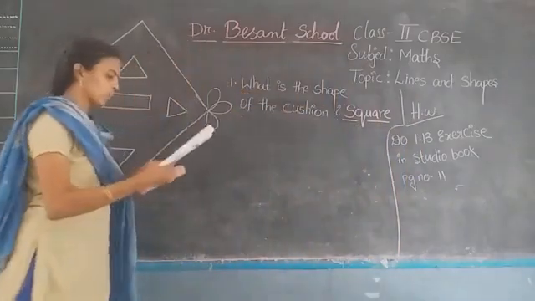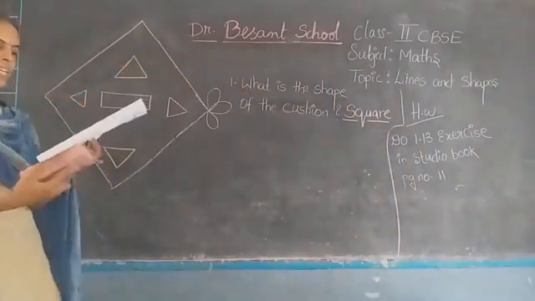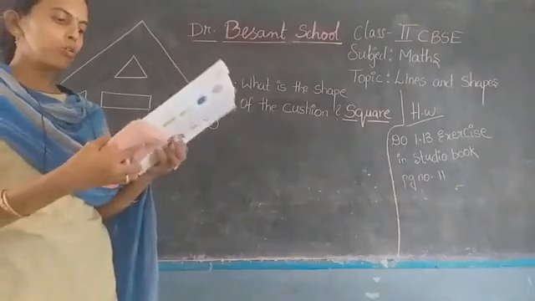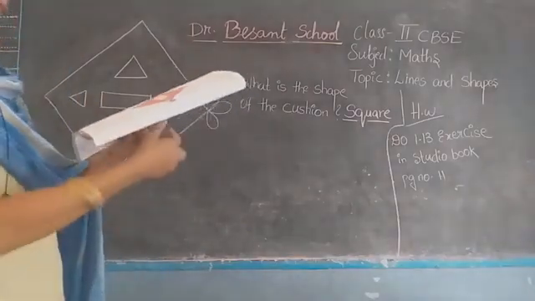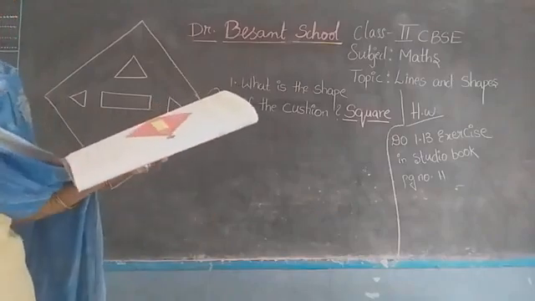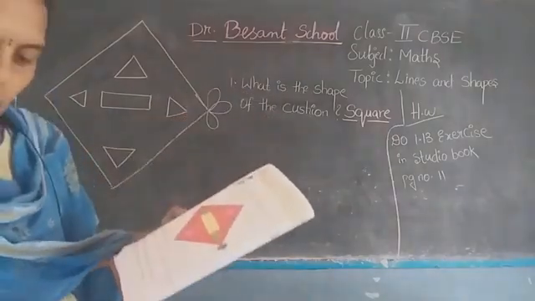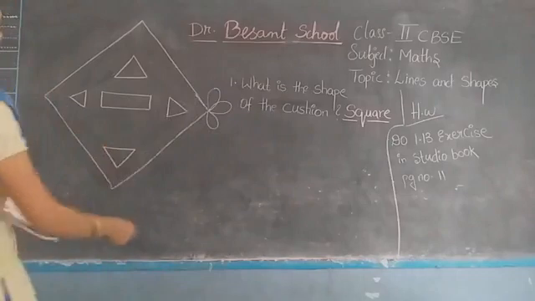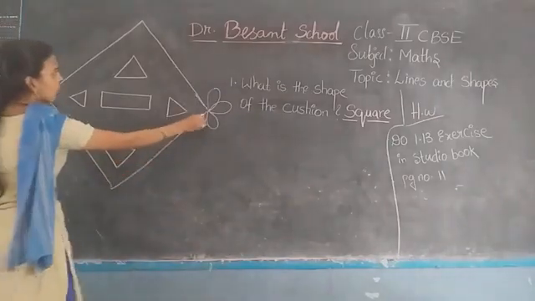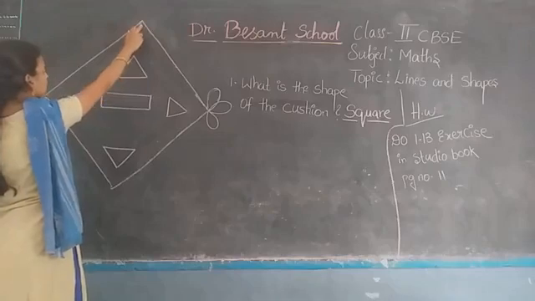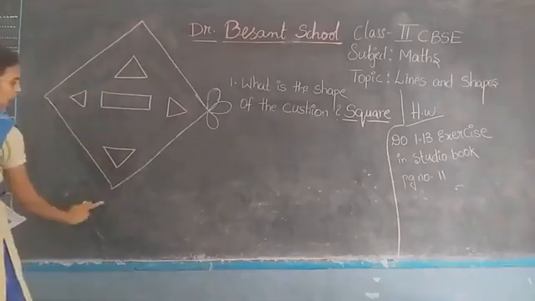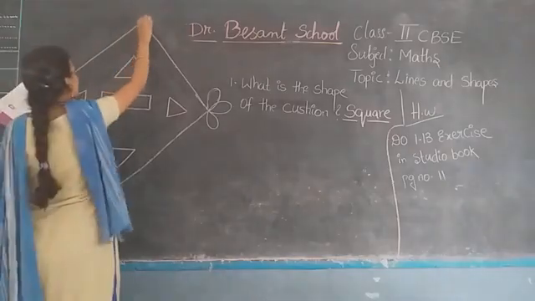Okay, next question. Draw 3 beads at each corner of the cushion. That means you have to draw 3 beads at each corner of the cushion. So what are the corners here? Identify this one. One is given for you. So you have to draw the remaining 3 corners: 1, 2 and 3.